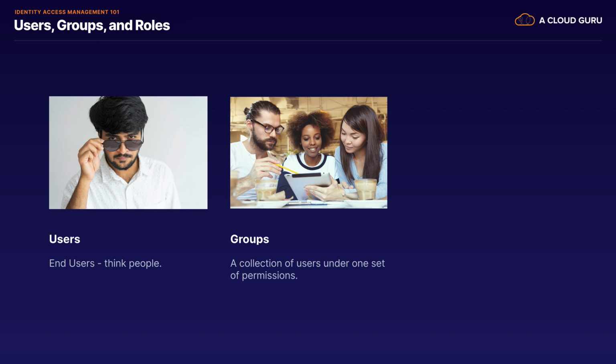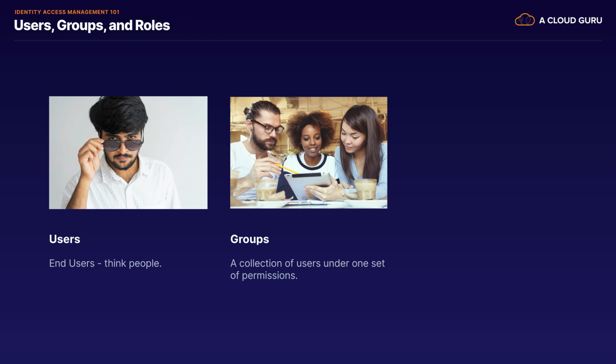For example, your marketing team might need access to read and write certain files stored in an S3 bucket, and that might be logos or images, etc. And they're going to need a specific set of permissions to allow them to do this. So it makes sense to create a group with the required permissions. Then all you need to do is add the relevant users into that group, and they will all have permissions to read your S3 bucket.